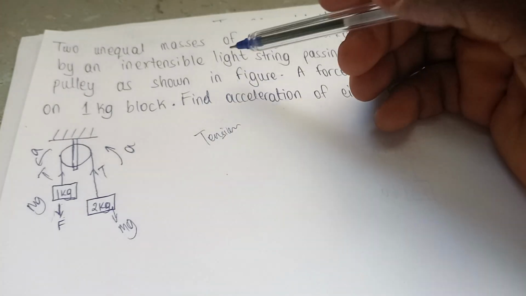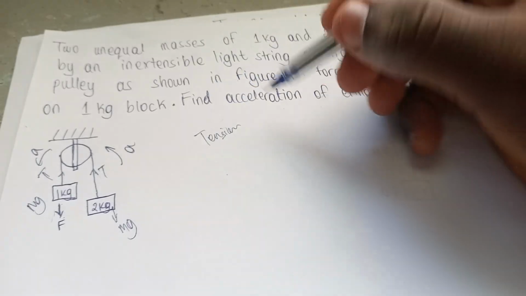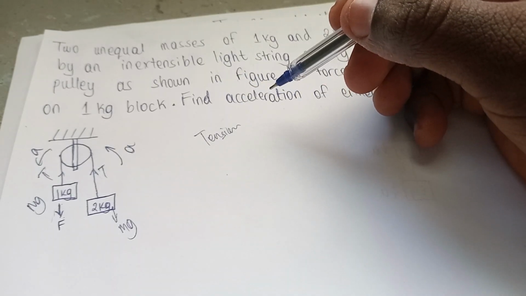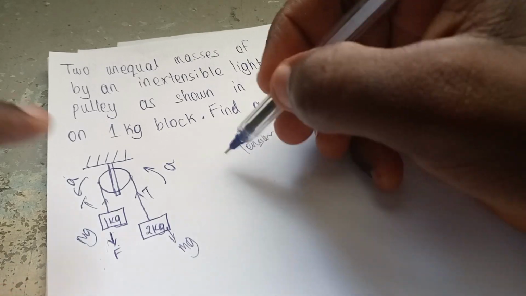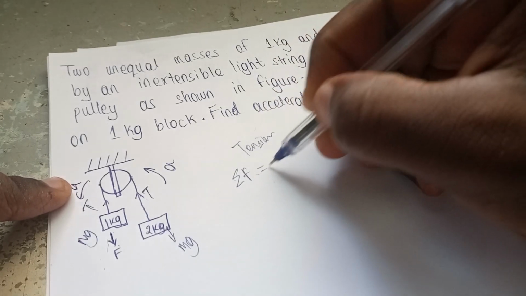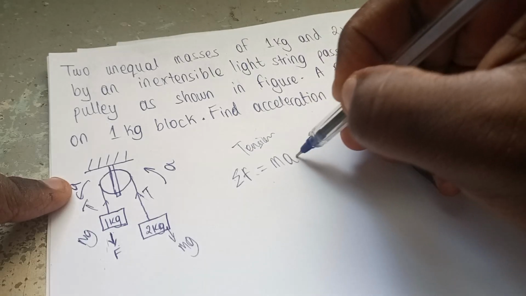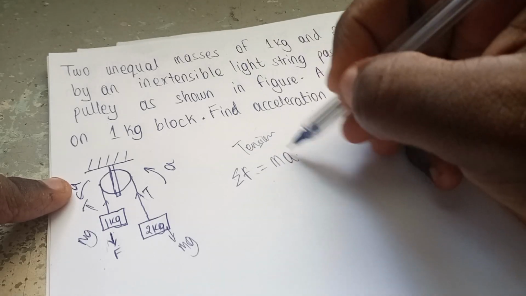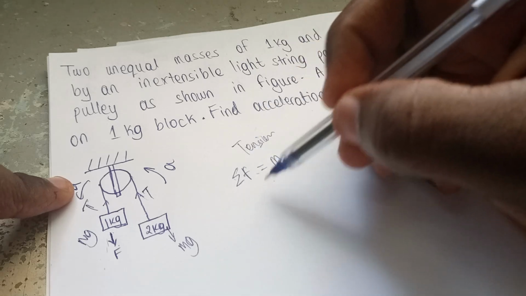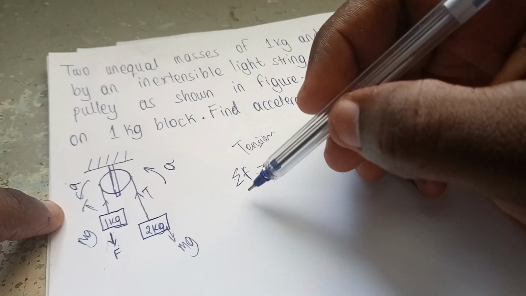Now we need to know from Newton's second law of motion. Here we apply the second law, which says that the net force, the sum of the forces, equals the rate of change of momentum, which is just mass times acceleration. Mv a: acceleration is the rate of change in velocity. Okay, now what's the net force acting in this system?